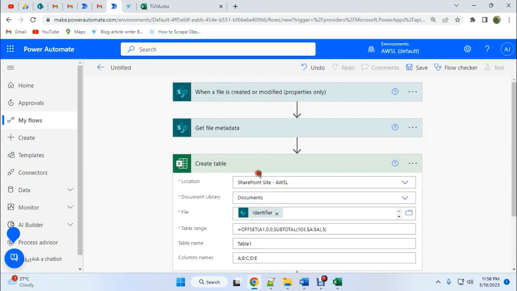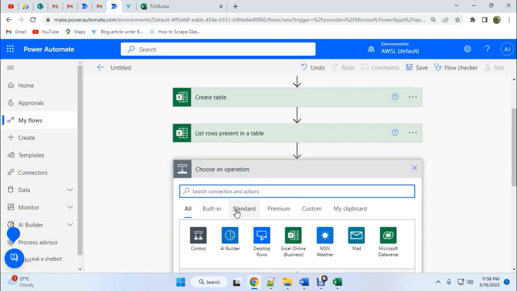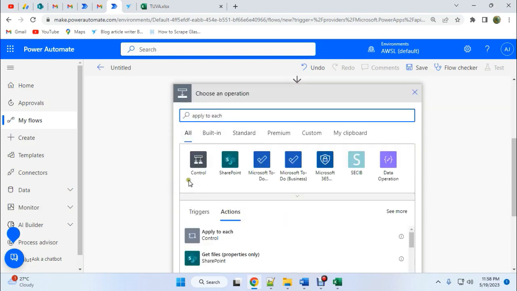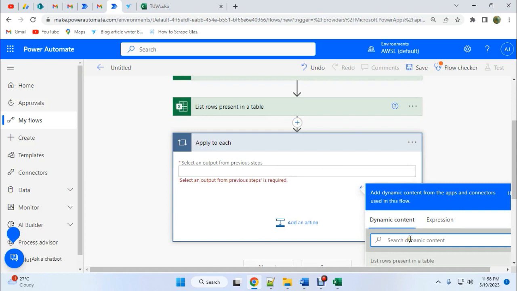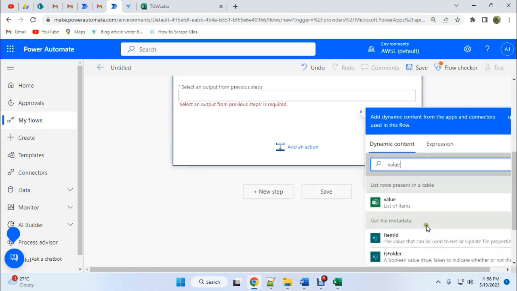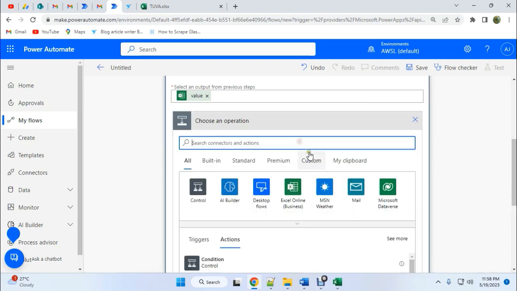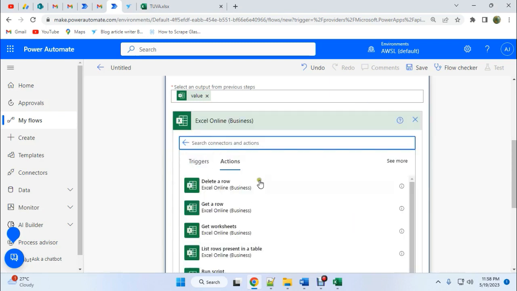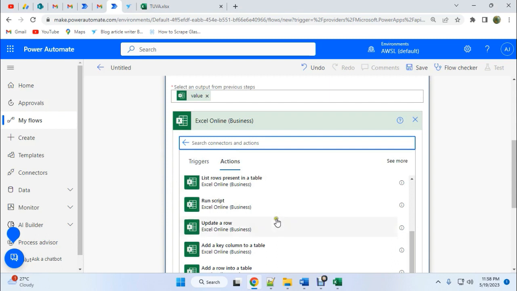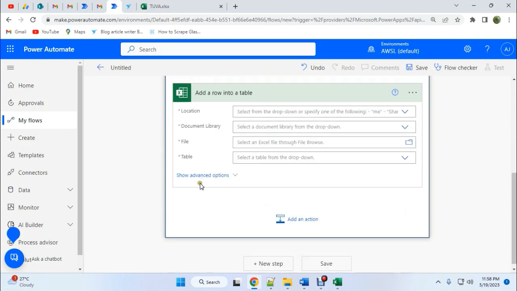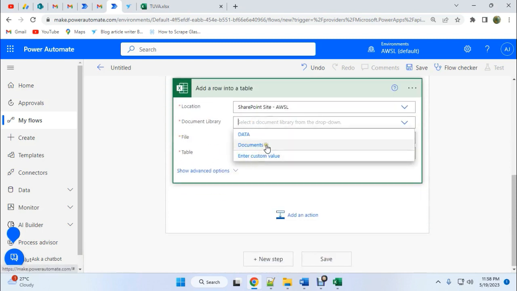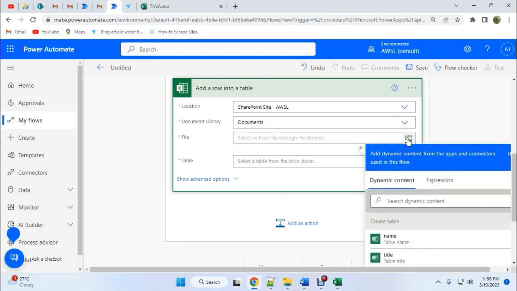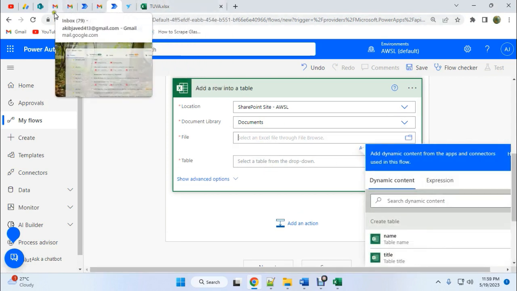Okay, now apply to each, new step, apply to each, and then we'll search the dynamic content values. Add an action, Excel Online Business, and update table, I mean add row into a table. So location, then document library, and then files. So here we need to choose the master file. So what should our master file be?